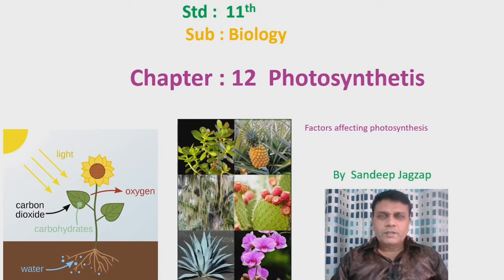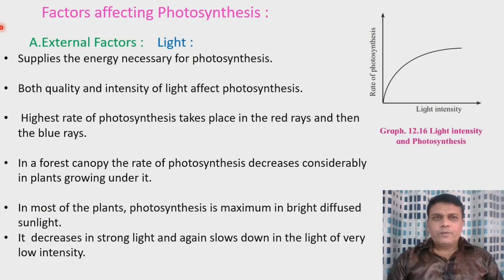Hello students, in our previous session of chapter number 12, that is photosynthesis, we have learned regarding the CAM pathway. Now in this session we are going to learn regarding the different factors which affect the process of photosynthesis. The first factor affecting the process of photosynthesis is external factors.